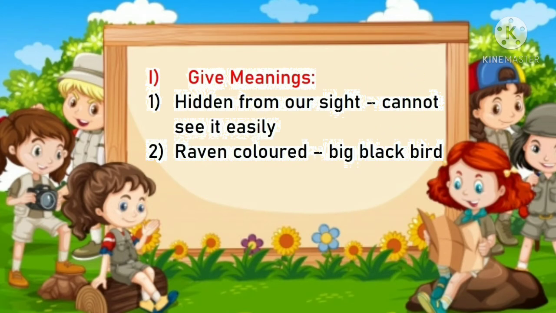Give meanings. First one, hidden from our sight. Cannot see it easily. Second one, raven colored, big black bird.